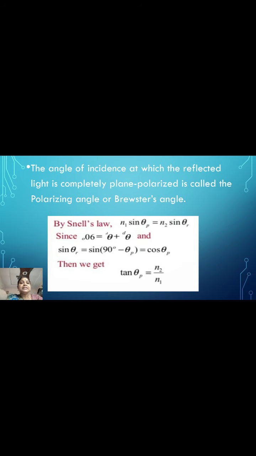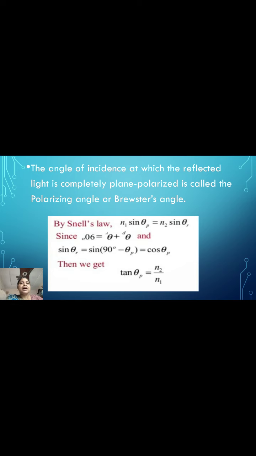So here sin theta p by cos theta p is equal to sin theta p by sin theta r. Here on both sides sin theta p is cancelled. So cos theta p is equal to sin theta r.